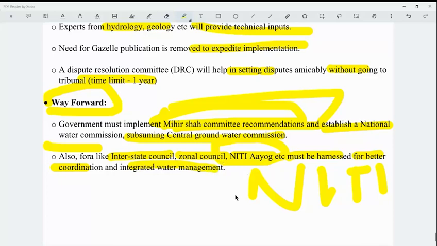And the Composite Water Management Index (CWMI) released by the Niti Aayog can be used in that regard effectively, and it focuses a lot on the concept of cooperative and competitive federalism. Okay, so that is why the recommendations of the Niti Aayog are very important, because it fosters the environment of cooperative and competitive federalism in the entire country.